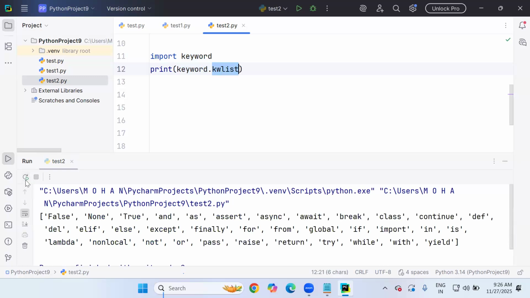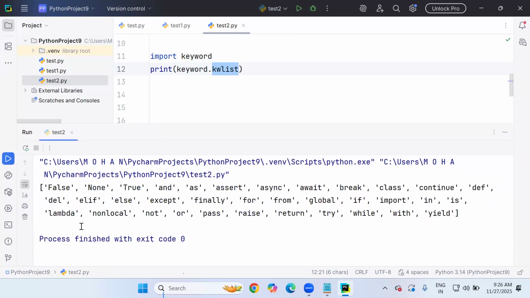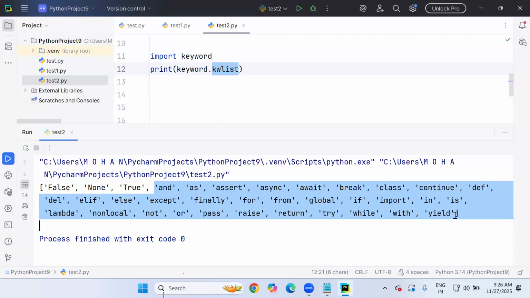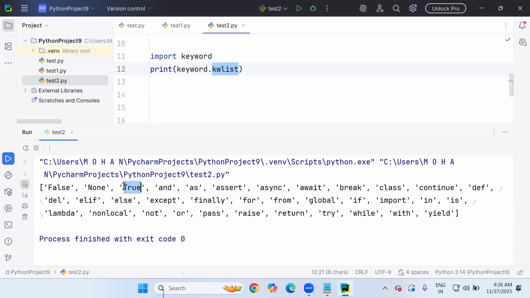The moment I enter, you can see all the keywords are printed in list format in the output. Look at this. As I mentioned, Python is a case-sensitive programming language, right? That's what you can observe in the first three keywords: False with capital F, None with capital N, True with capital T. The rest of all the keywords are lowercase characters only. Only False, None, True are capitalized.